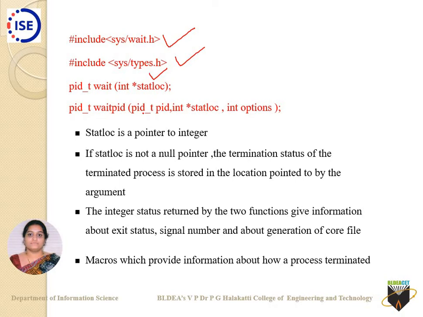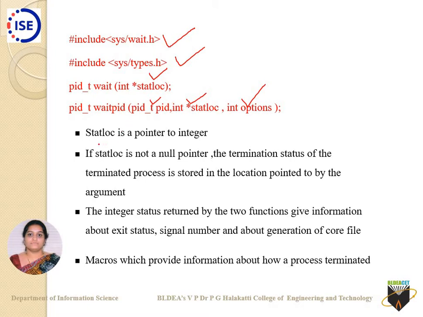Whereas we have one more, that is waitpid. It takes the first argument as pid, and the second argument as stat_loc. Stat_loc holds the status of that particular child process. For which child are you going to wait? That is specified by the pid value through pid_t as a data type. And one more argument it has is options, which is specially used.